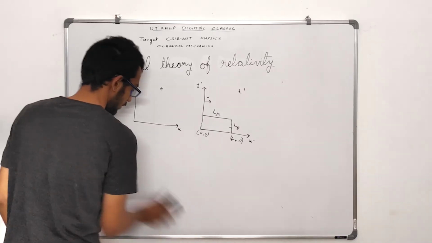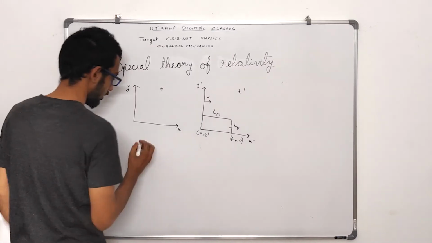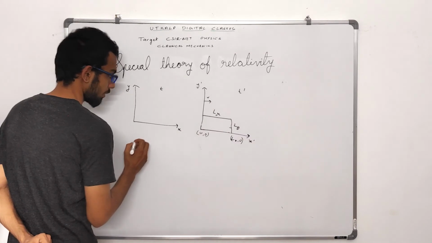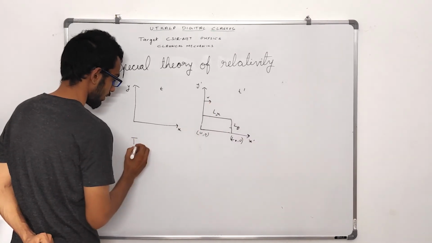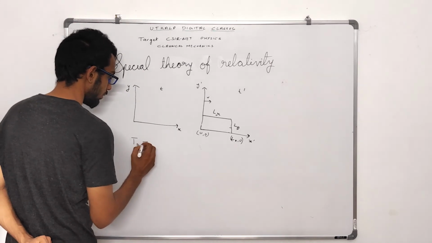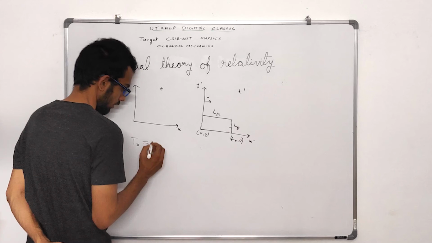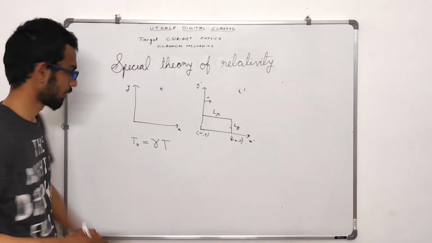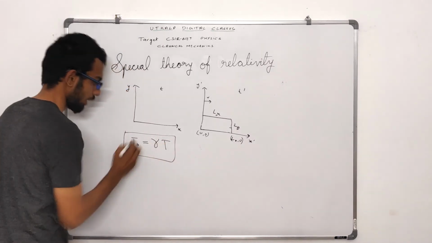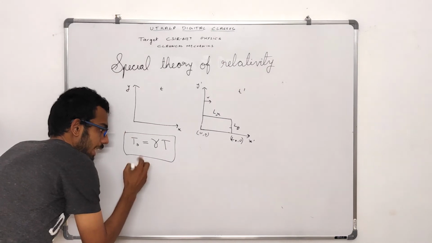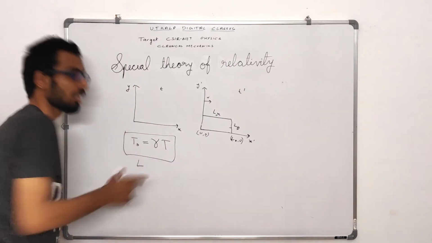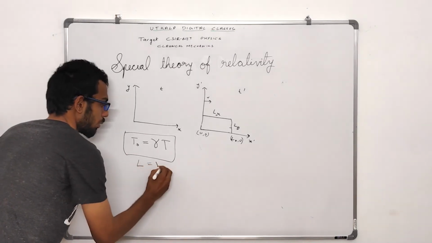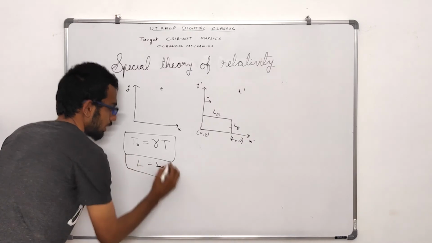Time dilation equation looks like this. A time period t0 in this inertial frame is equal to gamma into a time period t in this inertial frame. Okay, take note that this is not exactly of the same form as the equation for length. For length it was L equal to L0 by gamma. These both are different.